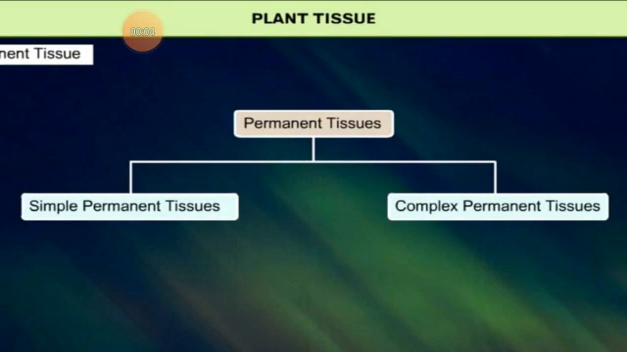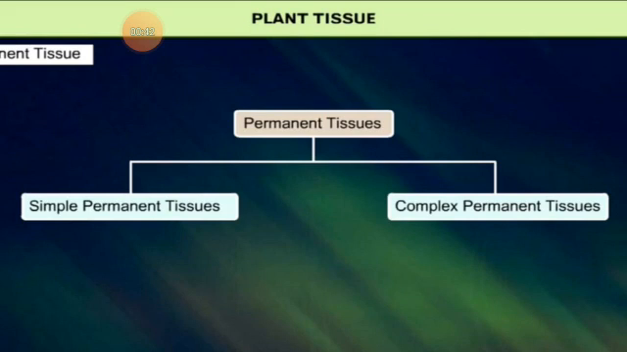Now, today we will learn about permanent tissue. The tissue which is formed from the meristematic tissue after losing the ability of division becomes permanent tissue. The phenomenon by which meristematic tissue divides and takes permanent shape and size and performs a specific function is known as differentiation. Due to differentiation, the meristematic tissue becomes permanent tissue.